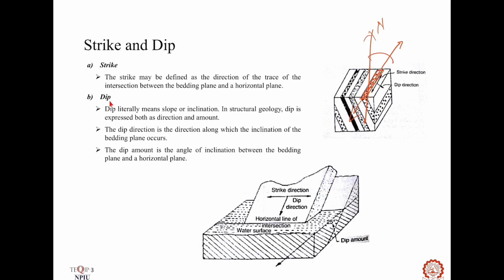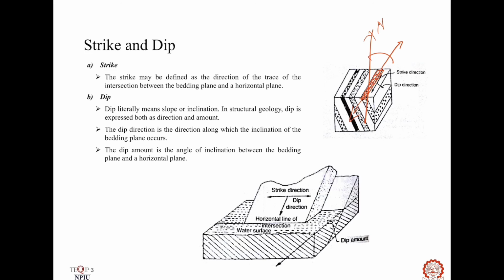Dip we have already discussed in previous slide. Dip literally means slope or inclination. In structural geology, dip is expressed both as direction and amount. The dip direction is the direction along which the inclination of the bedding plane occurs. Look at this figure. This is the inclined bed of the rock. This is the direction of the dip.